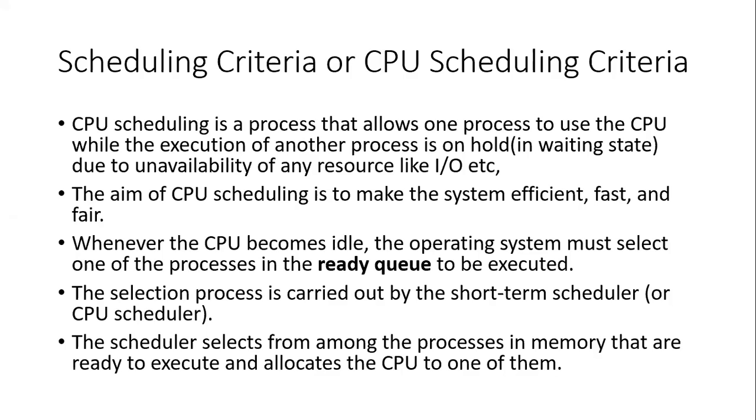At that time, the OS must select one of the processes in the ready state, pick up that process, and allocate the CPU to it. And this whole process is nothing but your scheduling. This whole process you can call the CPU scheduling process.